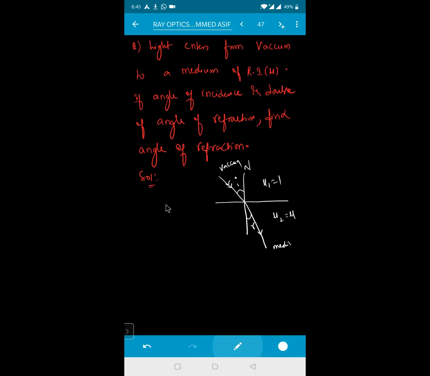If the angle of incidence is 2 times the angle of refraction, double, find the angle of refraction. Okay, now apply Snell's law, beta.